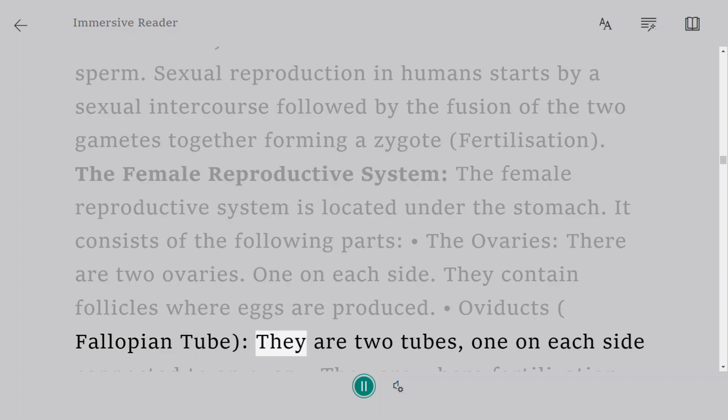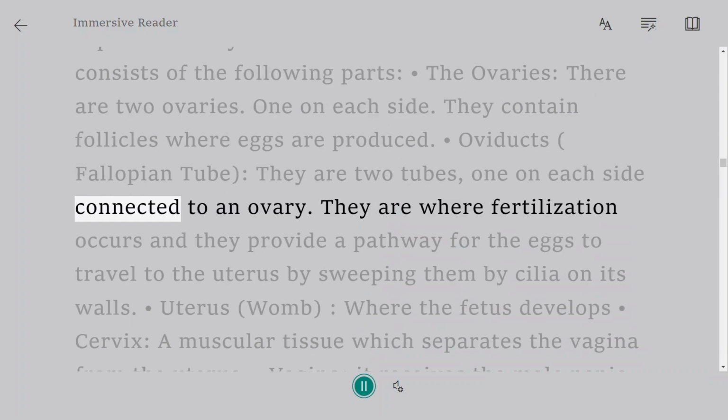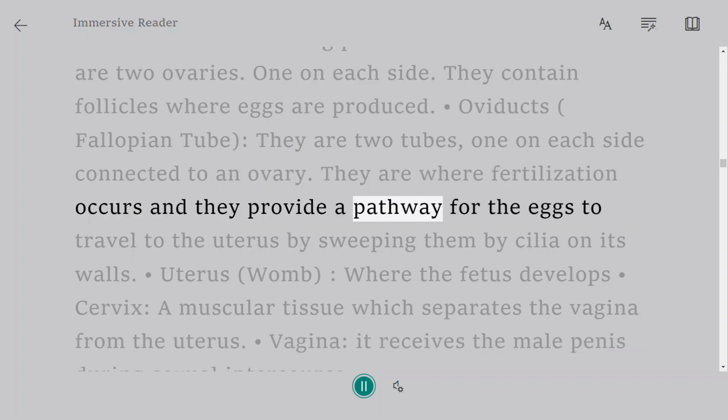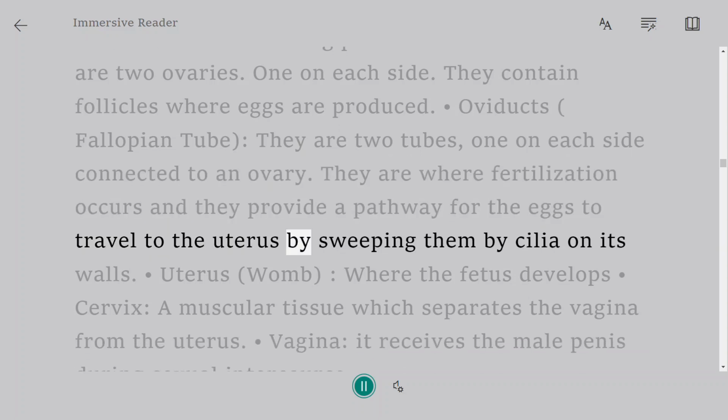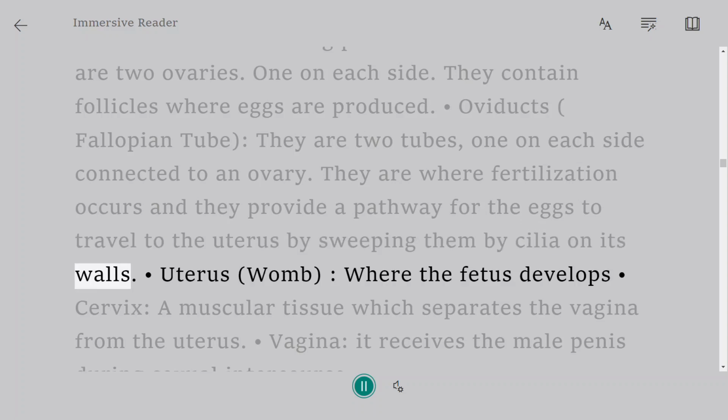Oviducts, fallopian tubes. They are 2 tubes, 1 on each side connected to an ovary. They are where fertilization occurs and they provide a pathway for the eggs to travel to the uterus by sweeping them by cilia on its walls.